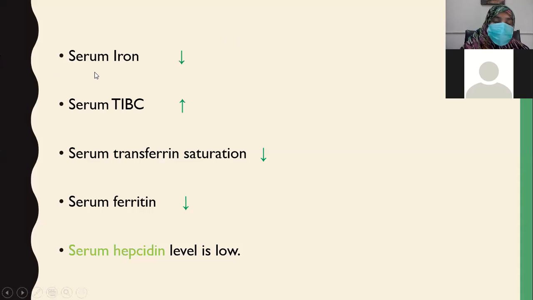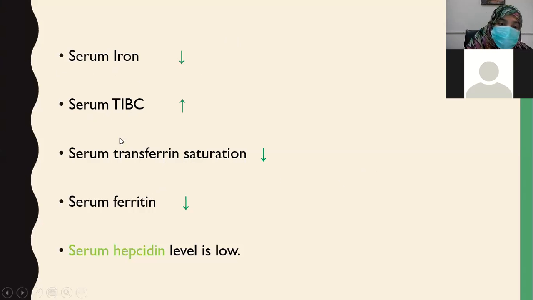When you go for other tests, such as serum iron, the serum iron is low. Serum total iron binding capacity, we have already discussed. In iron deficiency, iron is low and the total iron binding capacity of transferrin is increased. Transferrin can accommodate more iron, so total iron binding capacity is increased. Serum transferrin saturation: the transferrin is itself less saturated, so the transferrin saturation goes low.